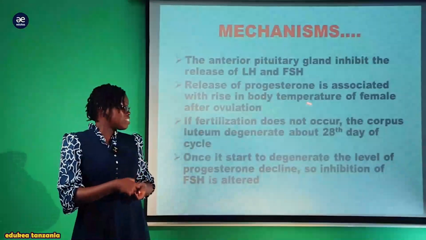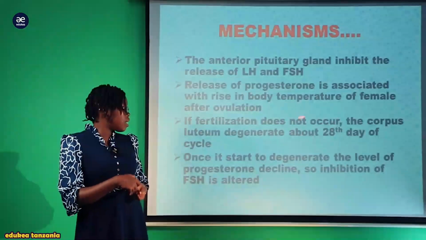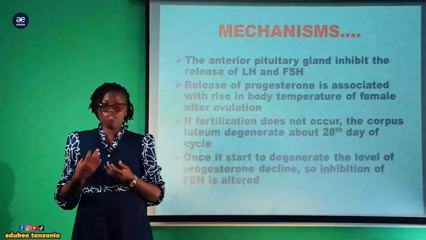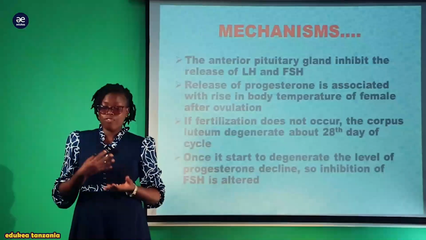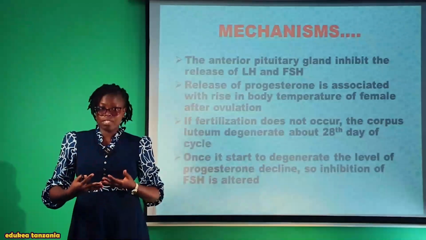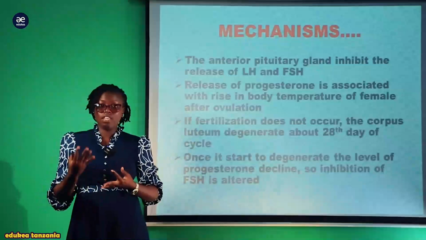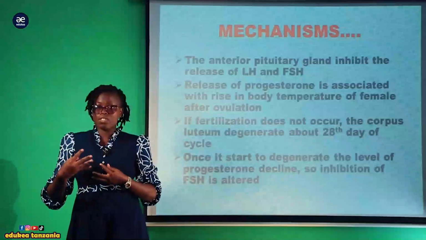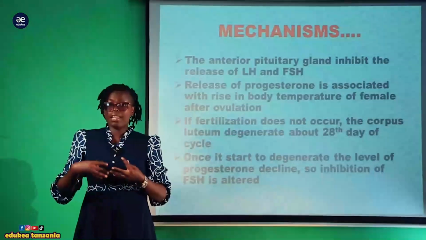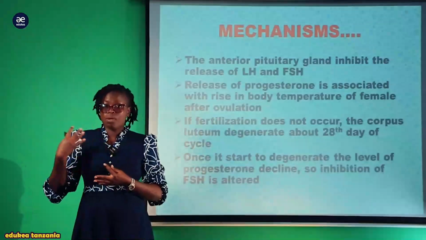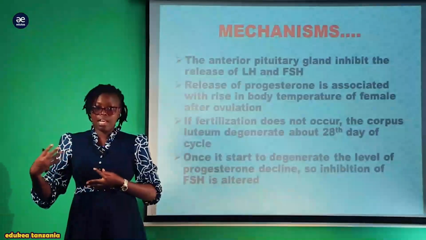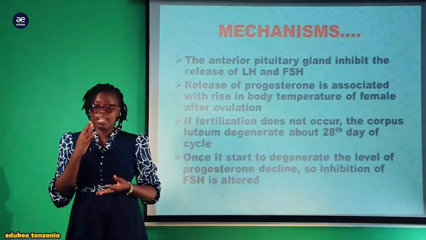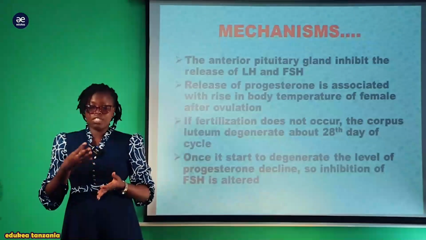So if fertilization does not occur, the corpus luteum degenerates about 28 days of the cycle. In case the fusion of male and female gametes do not take place, meaning that fertilization haita take place, hivyo mwanamke anakuwa anapata hedhi baada ya siku 28. Kwa the normally menstrual period au ovulation inatokea kila baada ya siku 28. Kuna wengine wanapata 22, kuna wengine 25, 28 hadi 32, lakini average au normal ni siku 28.